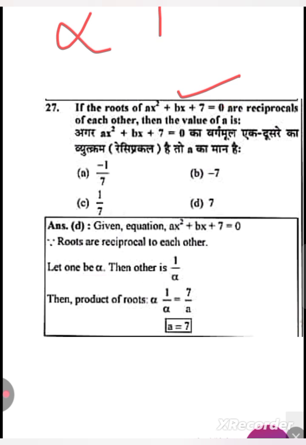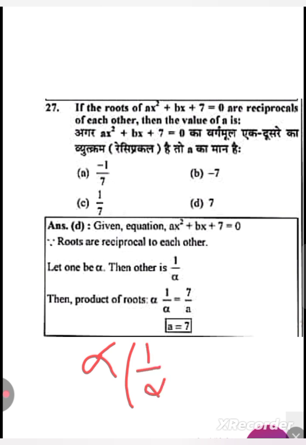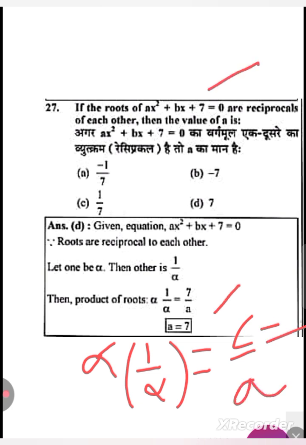Now what I want to calculate is the a value. We know that the product of the two roots is always equal to c by a. What is c? C is the constant, that is 7, so it is 7 by a. So alpha into 1 by alpha will get cancelled, and the a value is nothing but going to be 7.